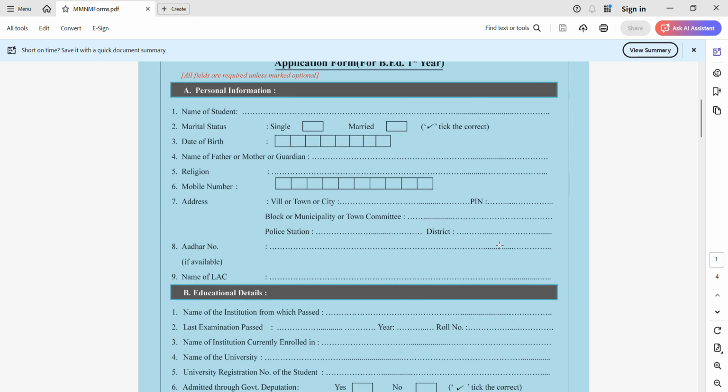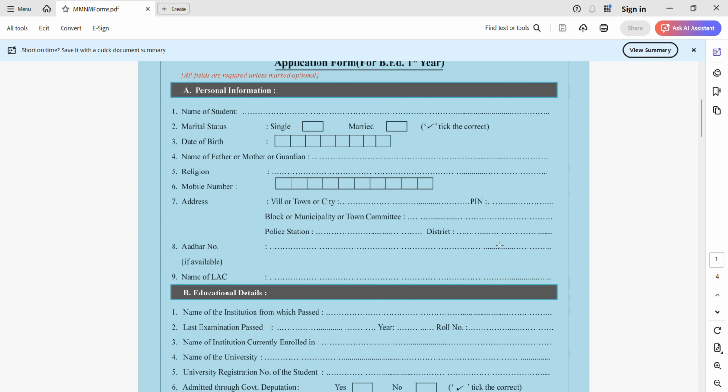So in address, you need to provide your city, pin code, block, municipality, committee, police station nearby, district, and then fill up Aadhaar details. So you also know where you can find Aadhaar number in your Aadhaar card. Below you will get digit numbers, so you need to enter these here. So now you need to enter a name of LAC.